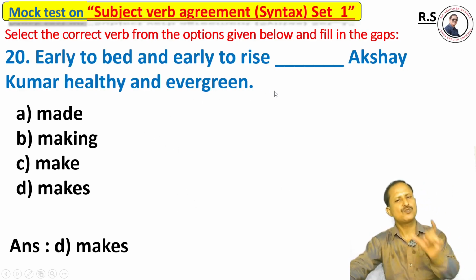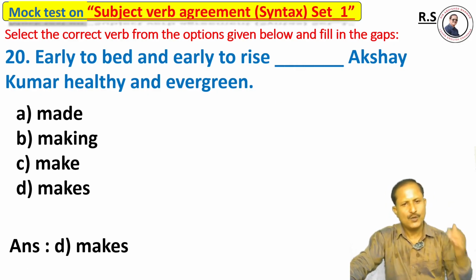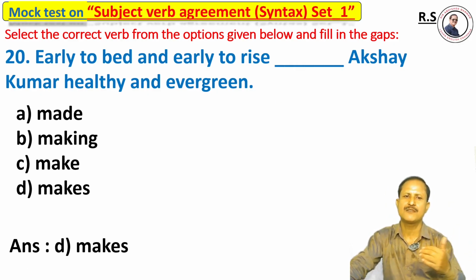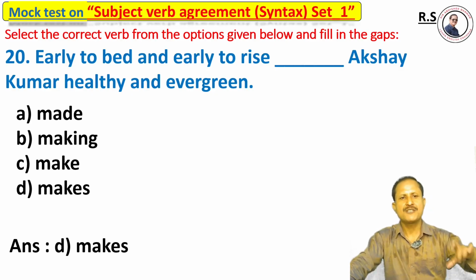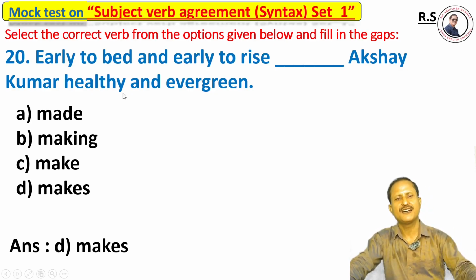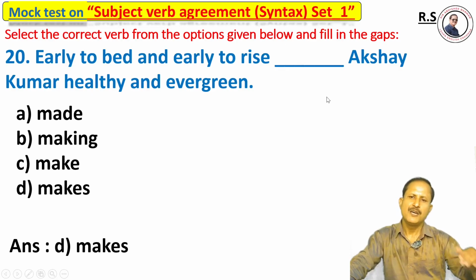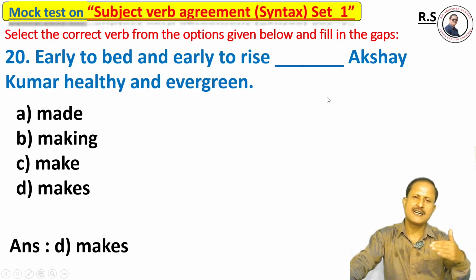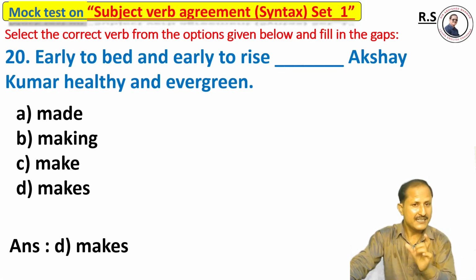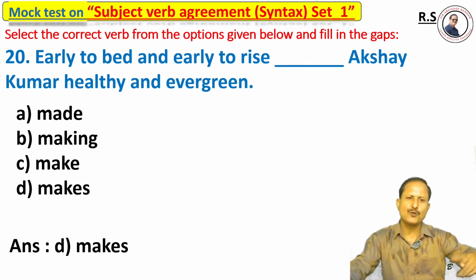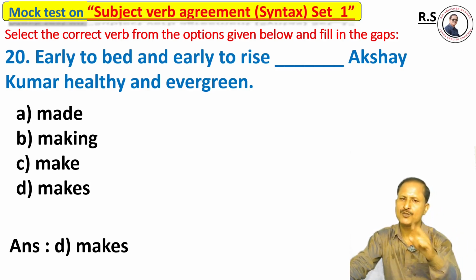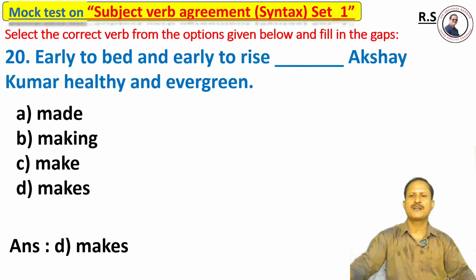This is all about 20 rules containing 20 examples, the most important 20 examples and 20 rules. If you are a sincere job seeker, you have to go through these particular rules of syntax, or subject-verb agreement.